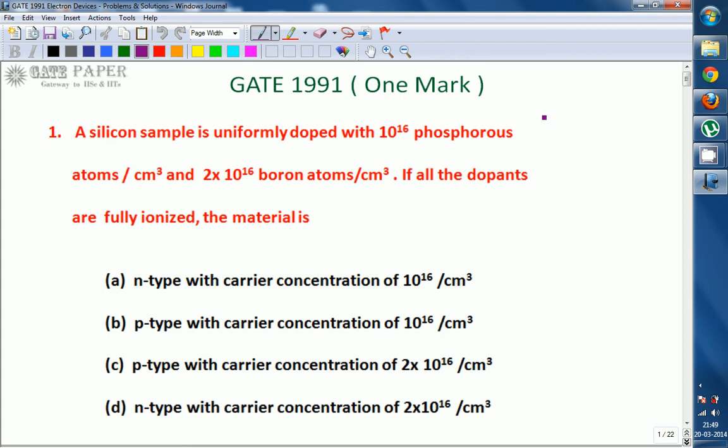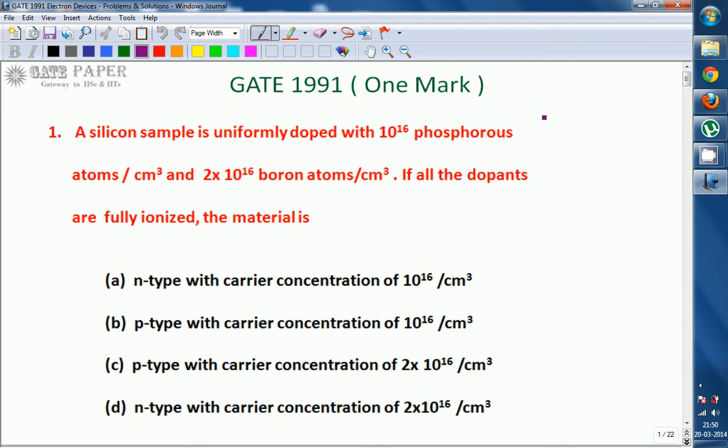A. N-type with carrier concentration of 10 power 16 per centimeter cube, B. P-type with carrier concentration of 10 power 16 per centimeter cube, C. P-type with carrier concentration of 2 into 10 power 16 per centimeter cube, D. N-type with carrier concentration of 2 into 10 power 16 per centimeter cube. So the correct option is B. We will see how this happens.